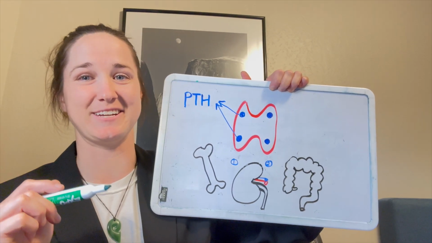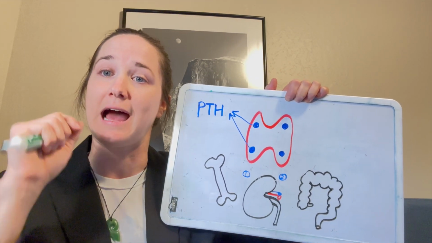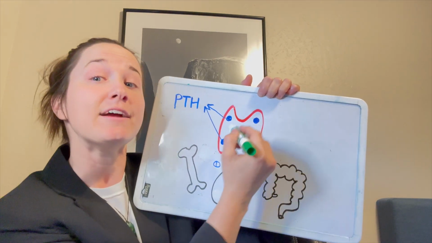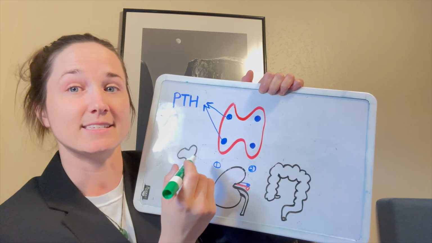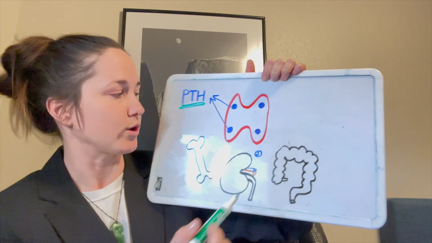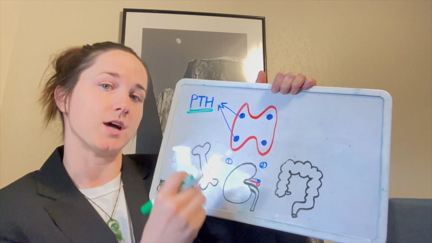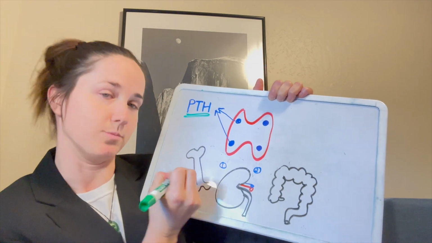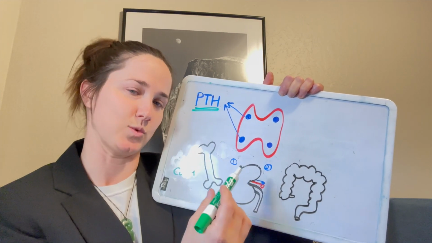Back to physiology. Why is the parathyroid hormone so important in our calcium regulation in our body? Let's talk about it. This is our thyroid gland, posterior view, and these are our parathyroid glands, and they make parathyroid hormone. And PTH works on three main organs in the body. First, we have our bones. It activates the osteoclasts in the bones to break down the bone and release more calcium into the bloodstream.